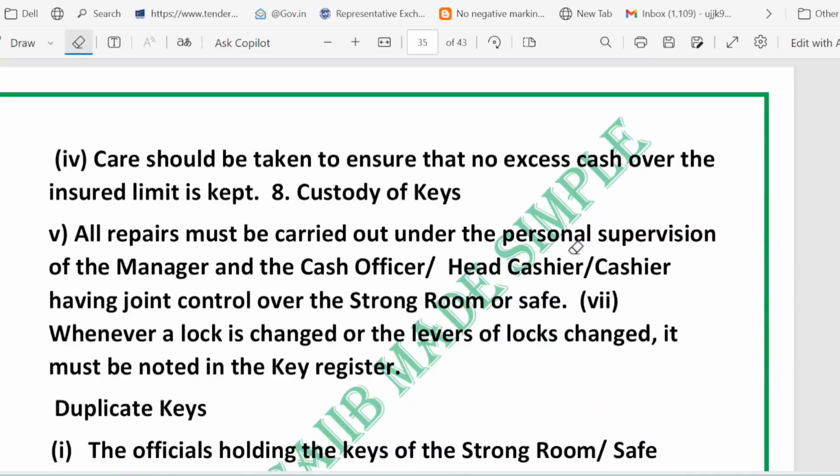Now, no excess beyond the cover. Which means if you need to hold or move more cash, increase the cover first or split the cash into separate insured consignments. Care should be taken to ensure that no cash over the insured limit is kept. You can think of insurance like a raincoat with a size limit. If you carry more than it covers, you will get wet. Simple explanation.